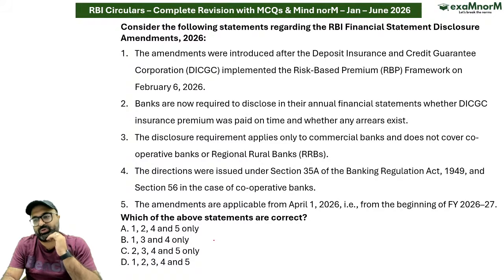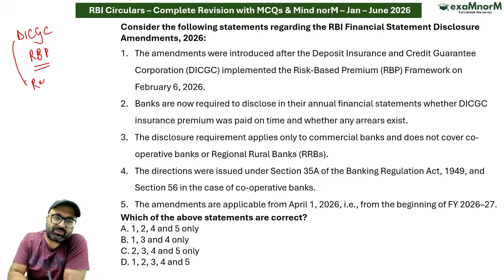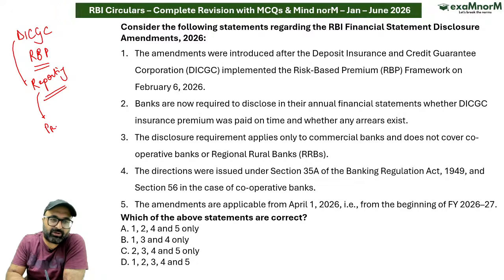अगला question is related to DICGC. और DICGC पे अगर मैं बात करूं, so DICGC has come up with first is risk-based premium, as well as it has come up with a review with respect to the reporting. Reporting में every bank has to report publicly that whether they have paid their premium or not, and if they have paid their premium on time, correct, what amount of premium has been paid, you have to share that.